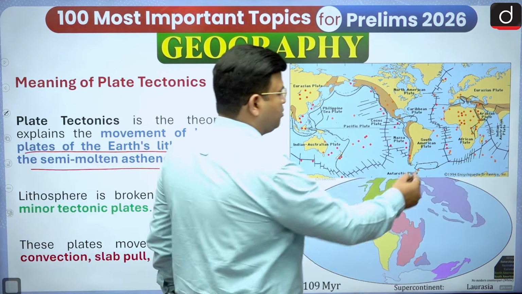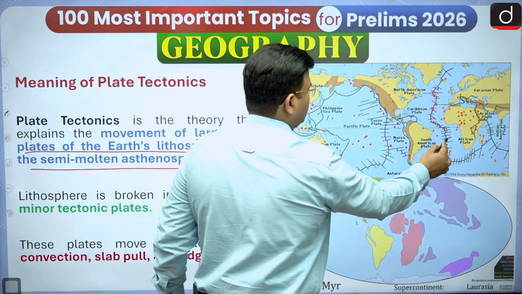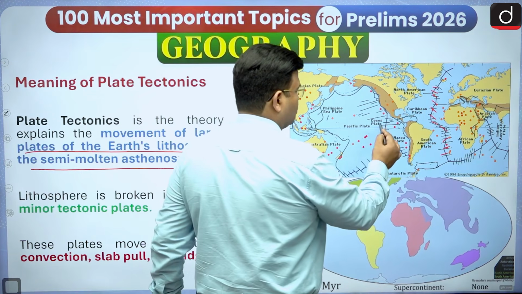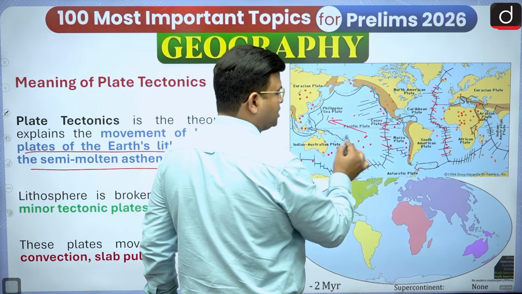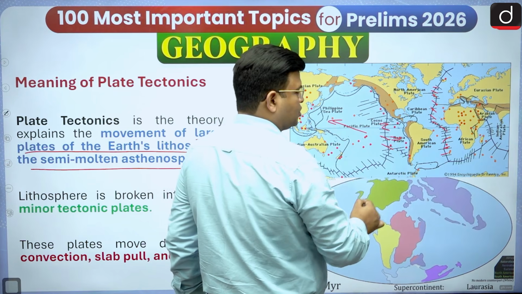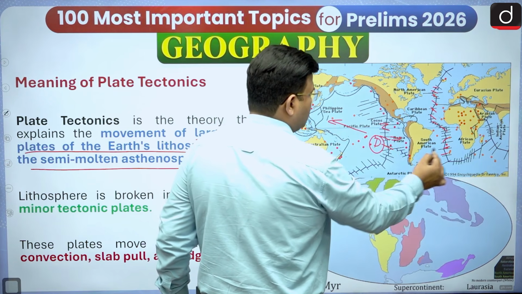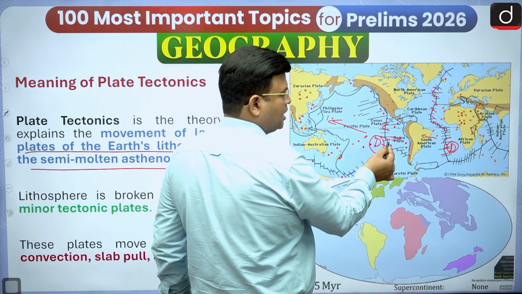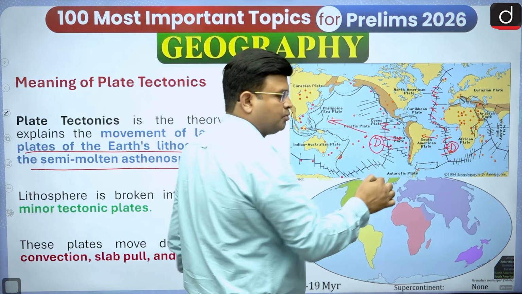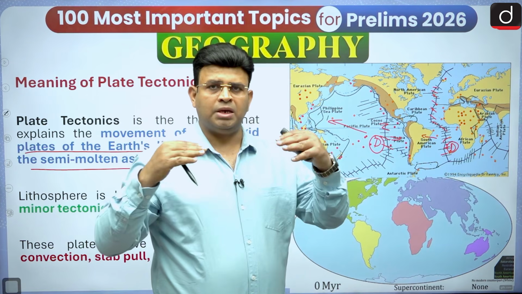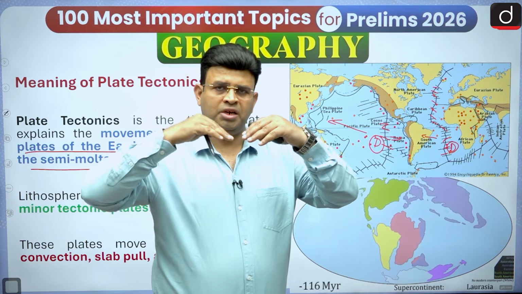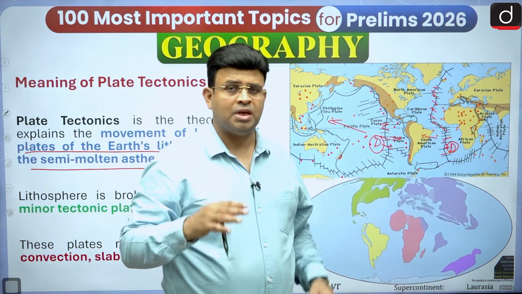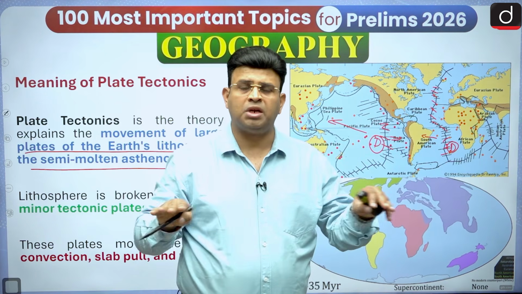Here, these zigzag lines are a kind of divergent boundary, and here it is also a divergence. The Pacific plate is moving this side, the Nazca plate is moving this side, so this is a divergent part. Here it is also divergent, because the South American plate is moving westward and the Nazca plate is moving eastward. When they move, a convergence goes on, and due to the convergence the Nazca oceanic plate subducts below, and there is a formation of the Andes. These plates are floating over the semi-molten asthenosphere.